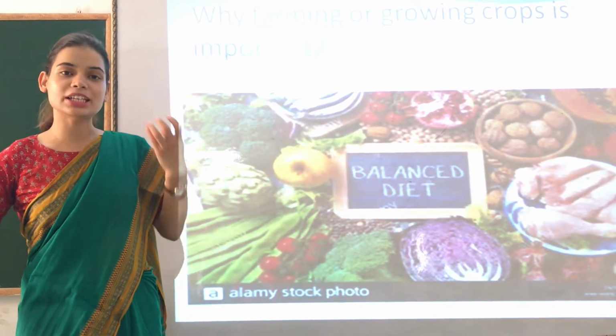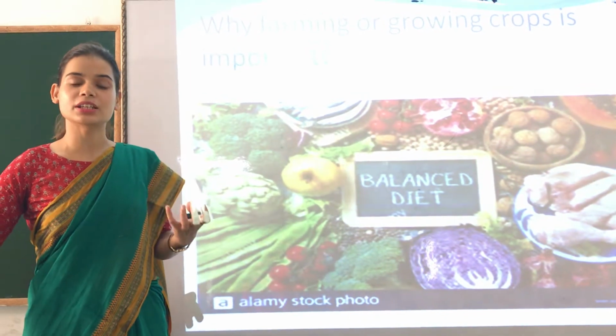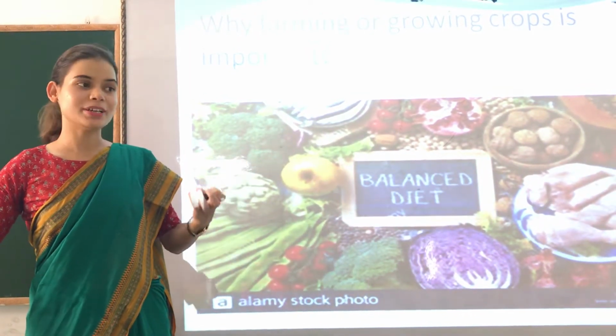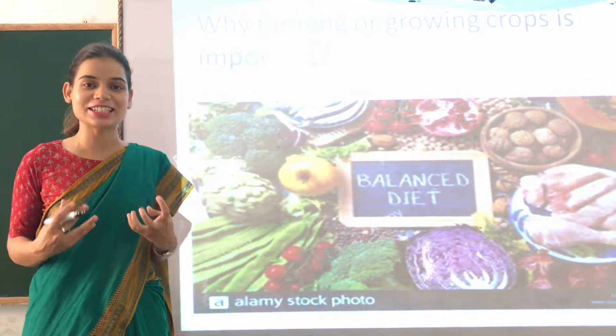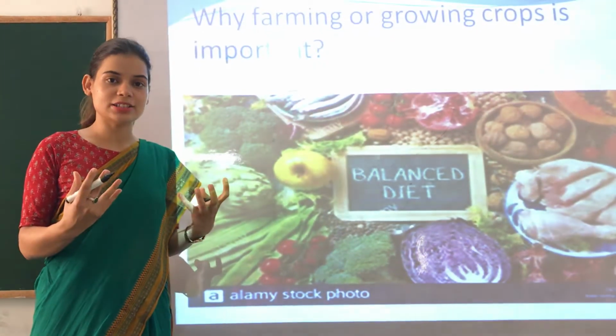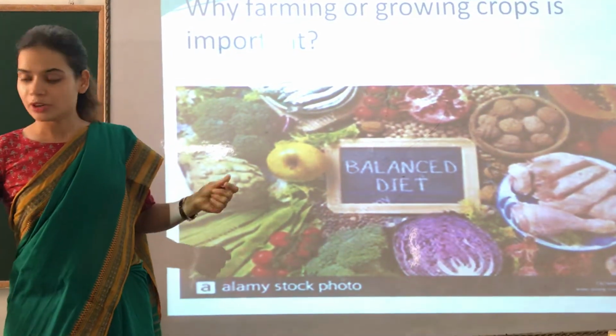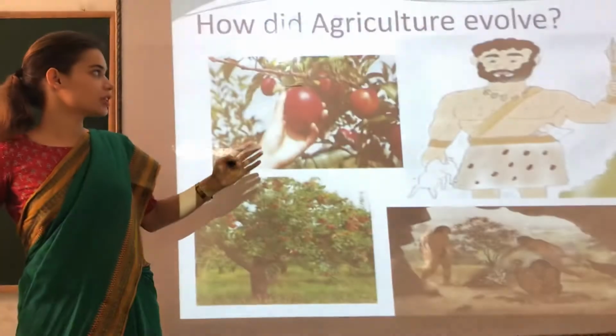Whatever we eat, whether it's wheat, paratha, vegetable, rice, everything comes from a farm. Somebody has to grow them so that we can eat it, right? So that is the reason why agriculture is a very important term, okay? Now this was the homework that we did.